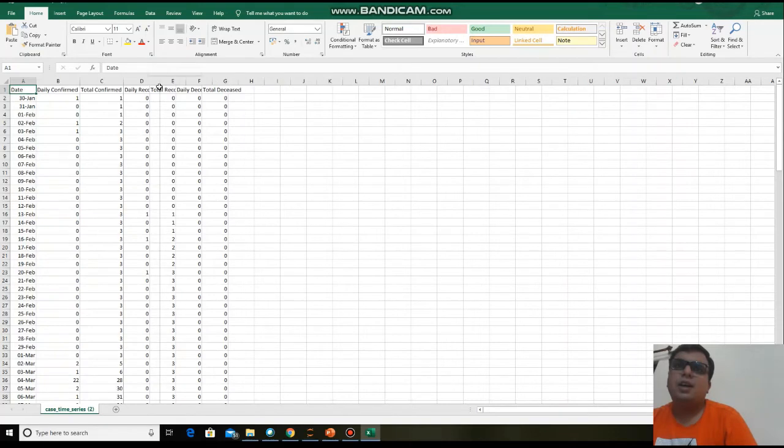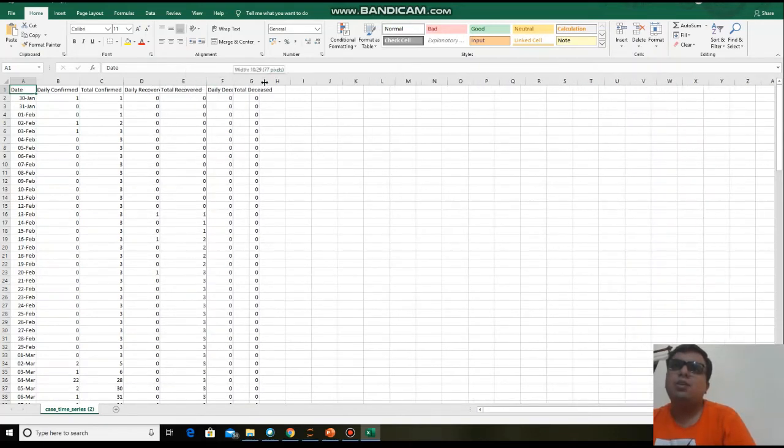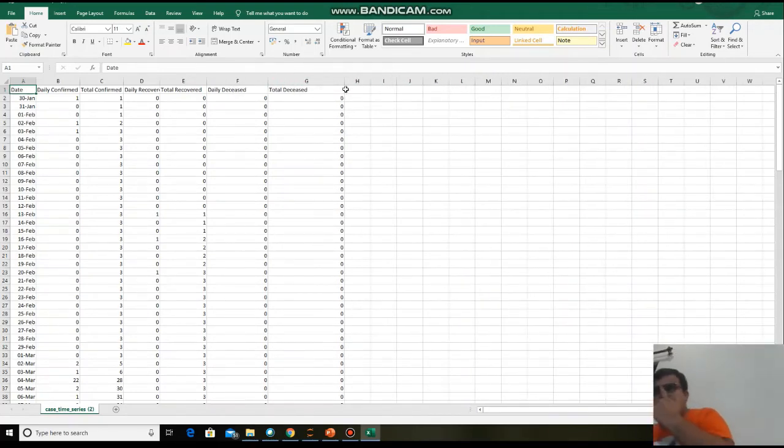Also, you can find daily recovered patient data, so total recovered, daily deceased, or total. Now, using this project, you can predict whatever the disease happens after the 10 days. You can predict how much recovery will happen after the 10 days. But for this project we take the example of the confirmed cases. So how many cases we will get after 10 days or 20 days.